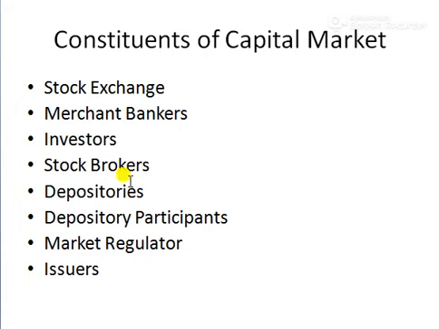If we want to buy securities on the stock exchange, stockbrokers will buy securities on our behalf and sell securities on our behalf as per our directions. They are registered members of the stock exchange, so through them we can buy and sell securities. We can't directly trade on the stock exchange, isn't it?